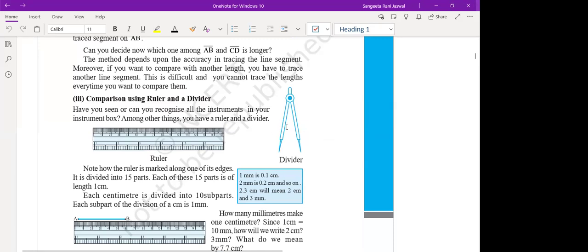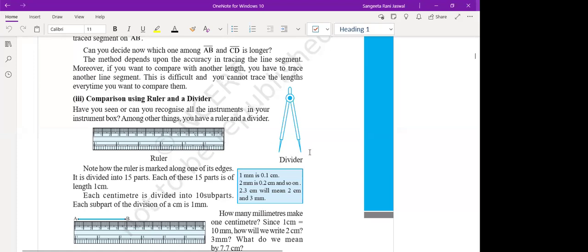But the divider gives you the accurate measurement. For drawing a circle we need a compass. But for measuring radius or diameter, when you have two pointers, it can be a divider. So that time the compass also does the work of a divider.